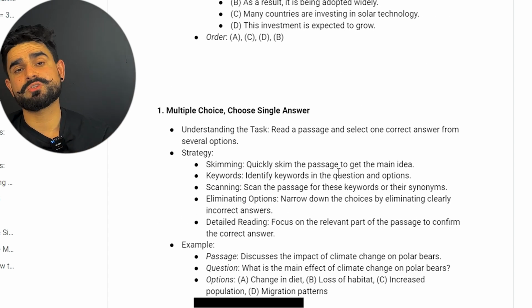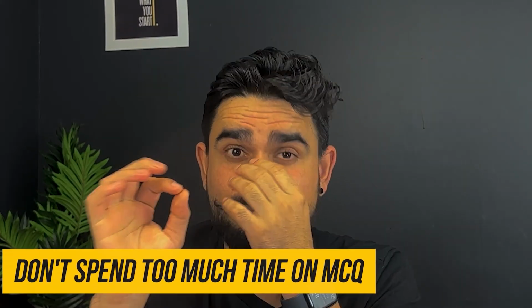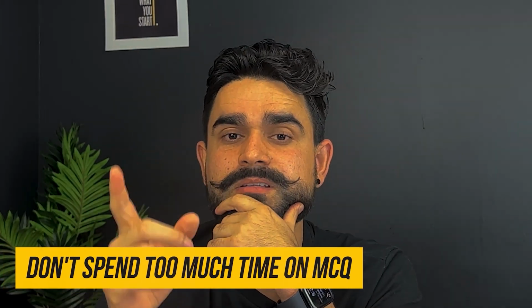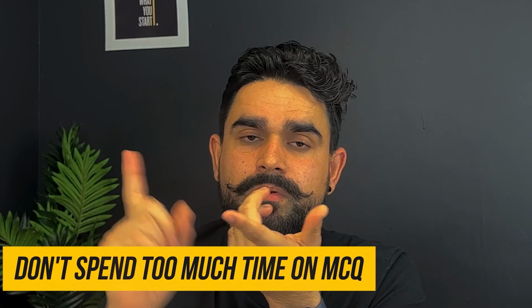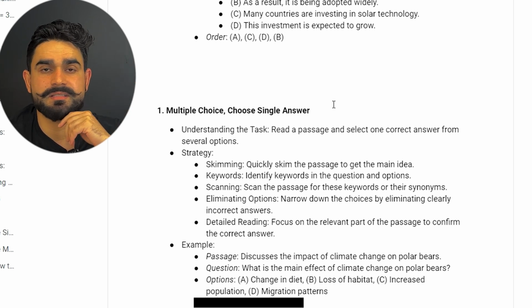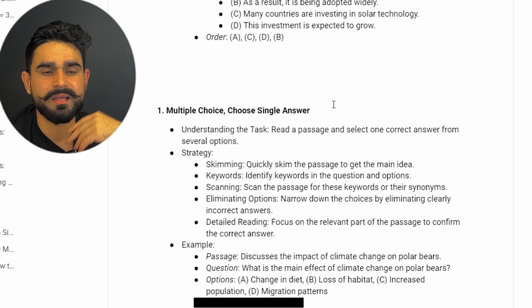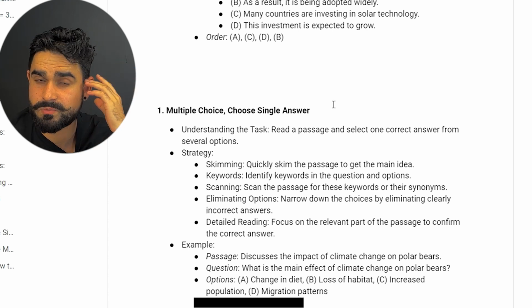MCQ single answer, MCQ multiple answer, guys, these are not that important, but I'll still tell you the strategy. So don't spend that much time on MCQ single and multiple answer. Put more time on your reading fill in the blanks, your reading drag and drop, and then you can put a bit of time on your reorder. So for MCQ single, guys, what do you need to do? Quickly skim the passage, simple as that. Quickly go through the passage, maybe like 15 seconds, and get a clear idea of what the passage is all about.